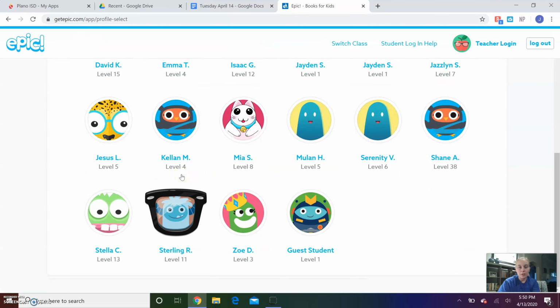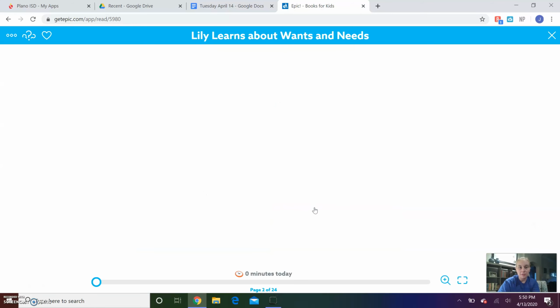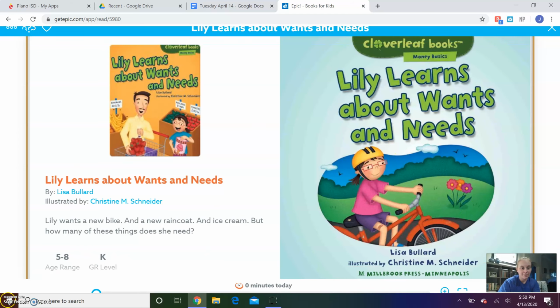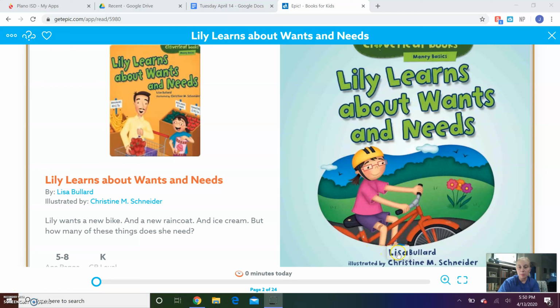Then it's going to show everyone. I'm going to click that I'm a guest student. And it's going to take me right to the story. So we're going to read this story together today. So this is called Lily Learns About Wants and Needs. I can see the author is Lisa Bullard, and it's illustrated by Christine M. Schneider.